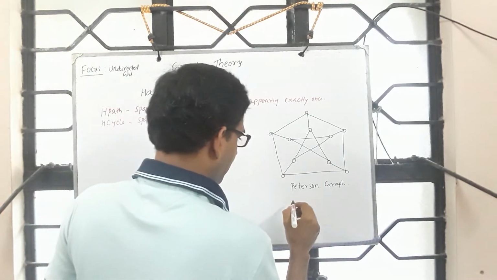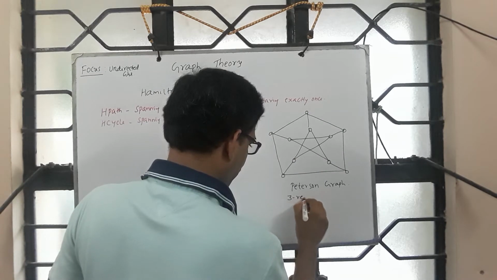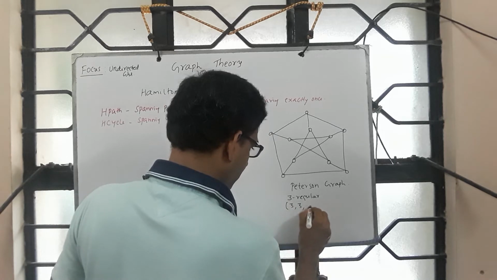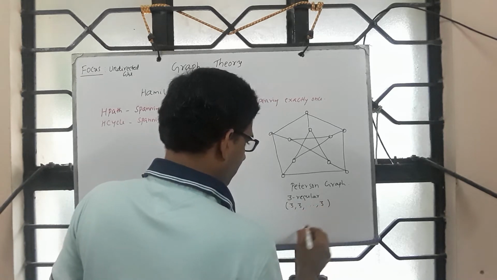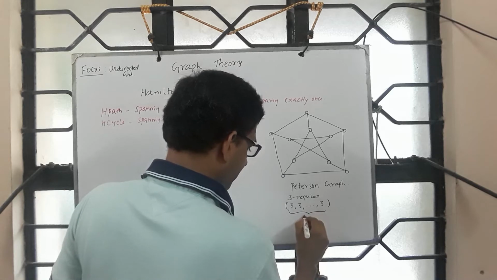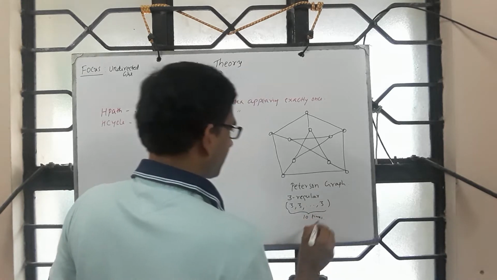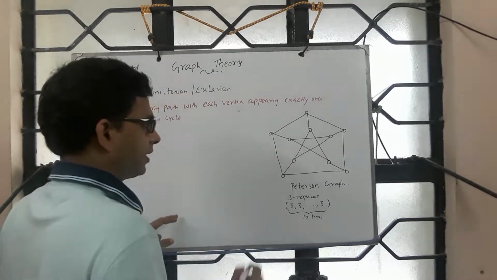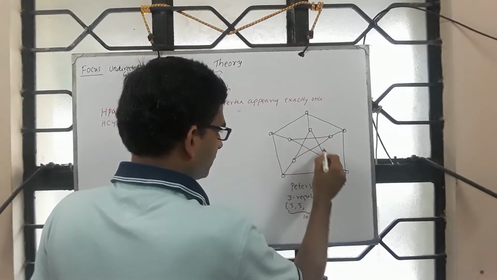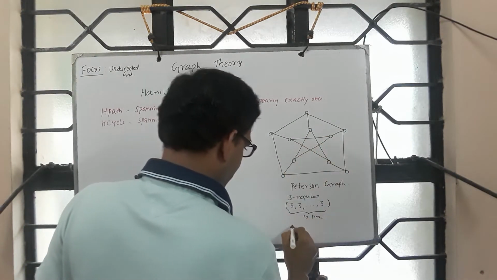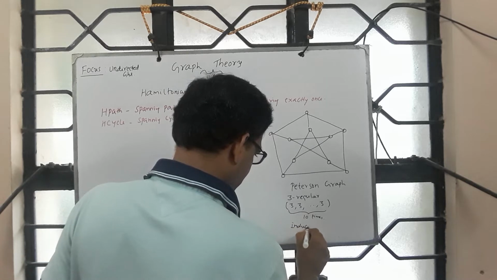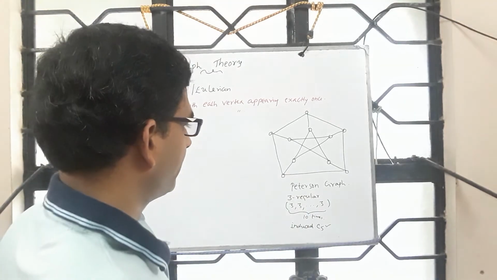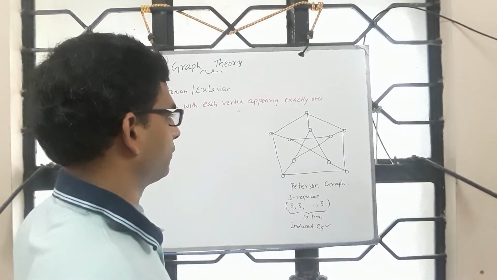The properties are it is 3 regular, which means all its vertices are having degree 3. It is connected, and you see that it has induced C5, and there are other interesting properties which we shall see now.